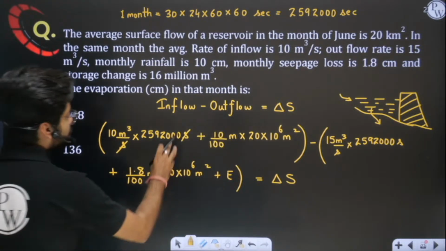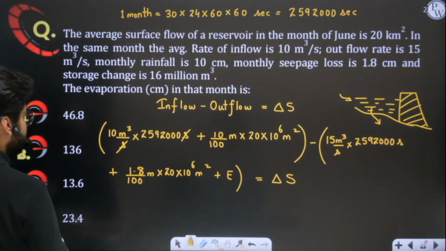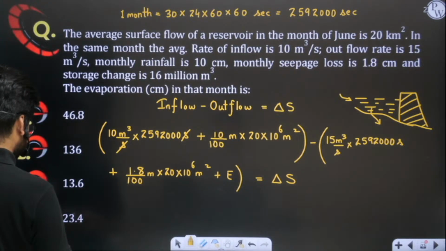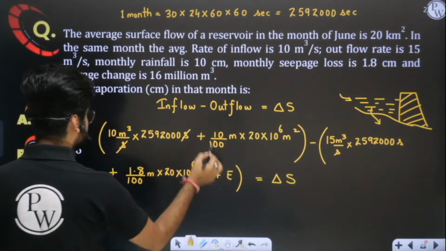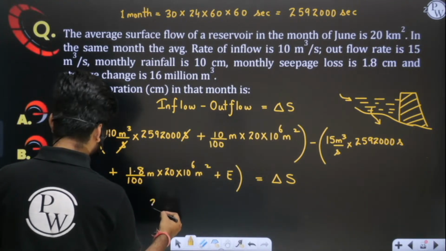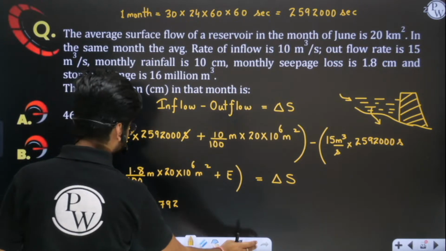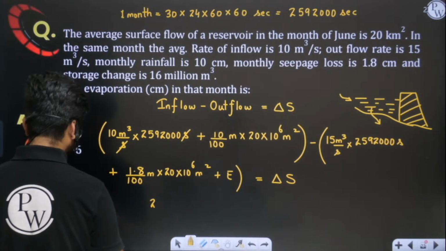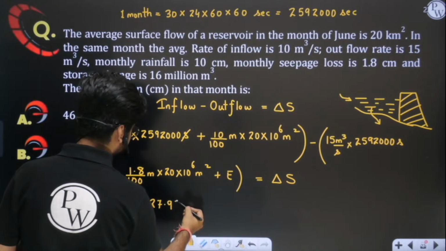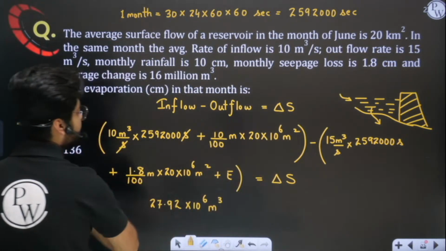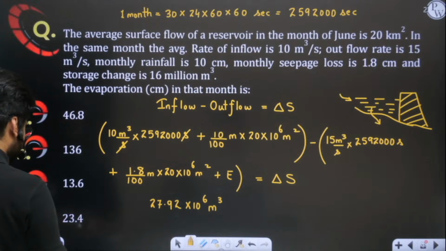Now when I solve this question, simply evaluate it. 10 into 2592,000 plus 0.1 into 20. When you solve this, the number is coming out to be 27.92, sorry, 27.92 into 10 power 6 meter cube, this bracket. Then we will solve the next bracket.